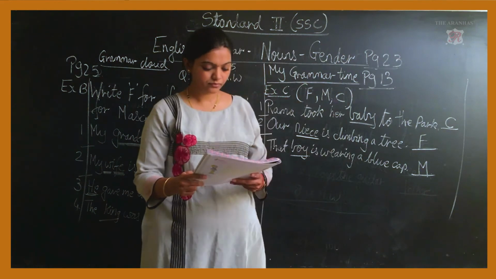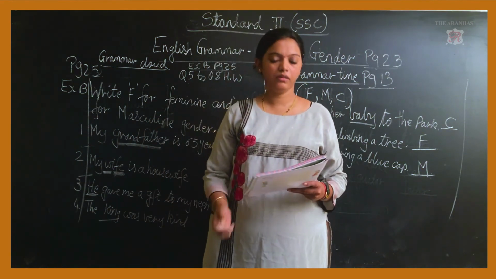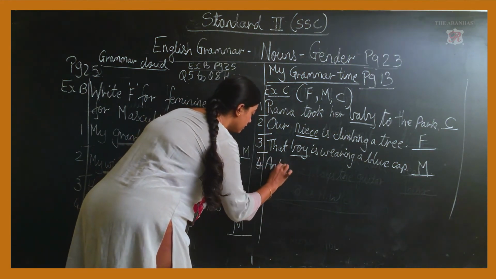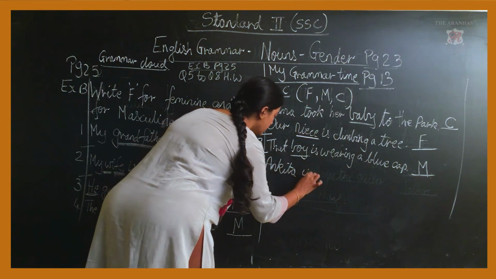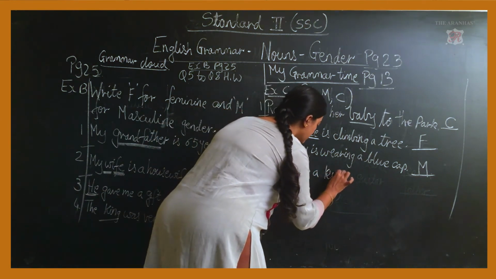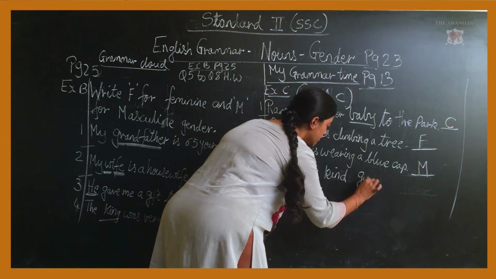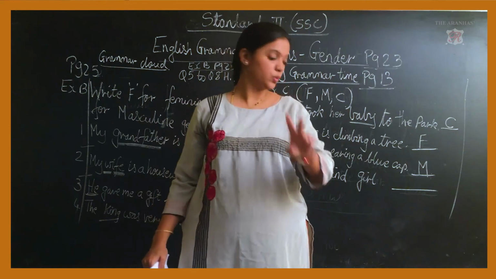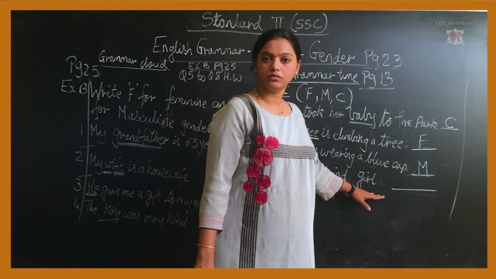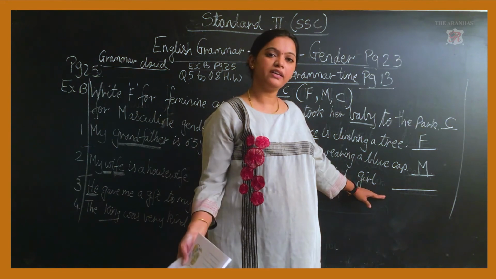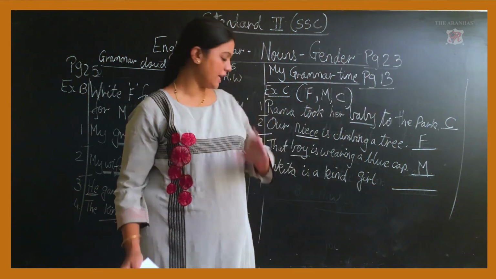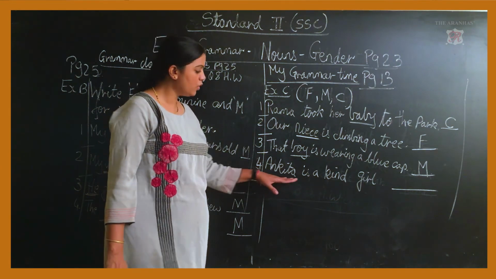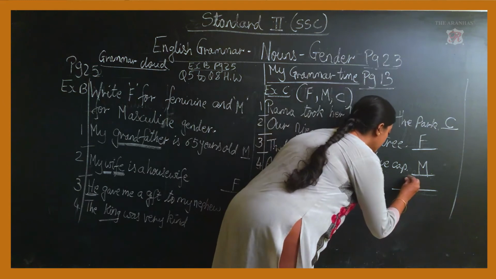Next one. Ankita is a kind girl. Over here, now you have to identify. Looking at the word girl, you can identify whether it belongs to the he category or the she category, or the name Ankita. Ankita denotes a girl's name. So you will write feminine category.